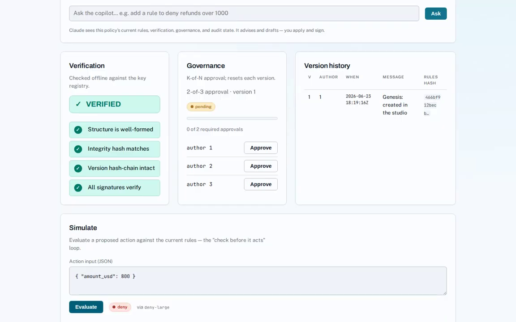Before a policy ever governs a real action, you can test it. Simulate proposes an action, an amount, a tier, a flag, and shows the decision the policy would return, with a trace of exactly which rule matched and why. It's the check before it acts loop, made visible.